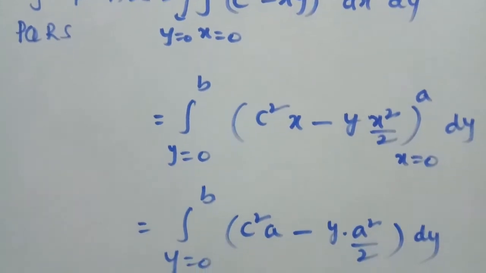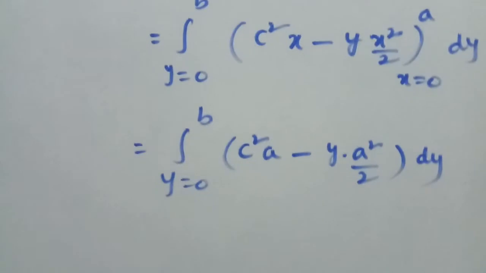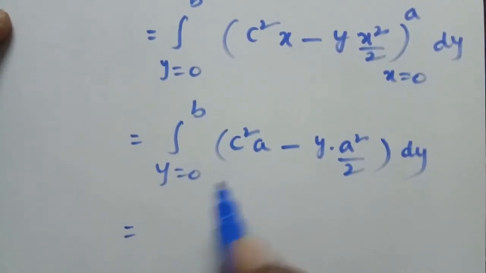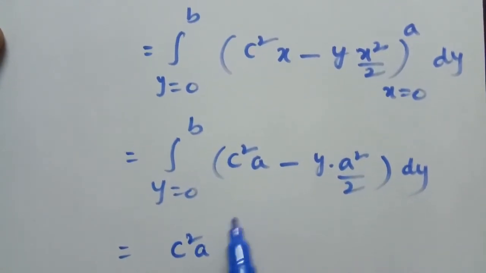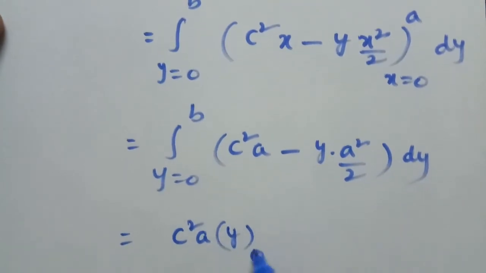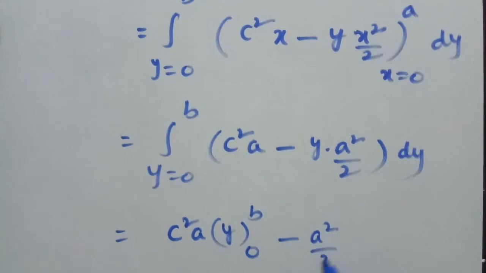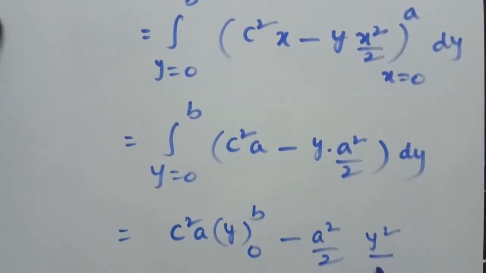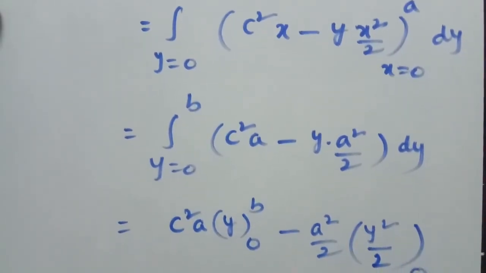Therefore, now integrating with respect to y, this is equal to c square into a into integration of y, limits 0 to b, minus a square by 2, this is y square by 2, limits 0 to b.